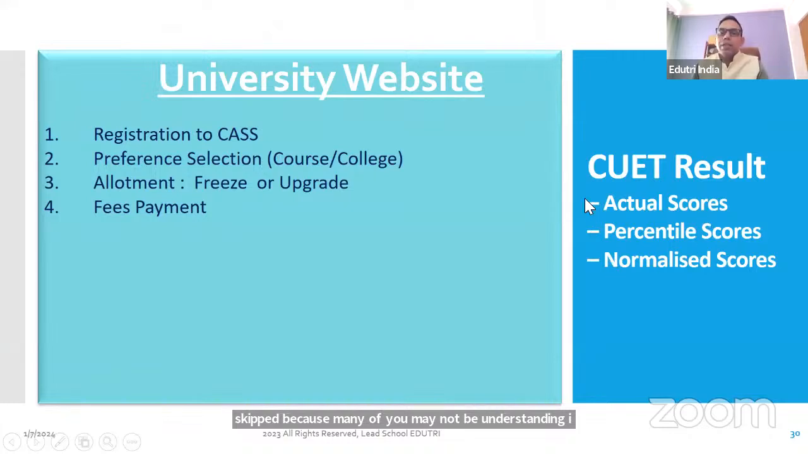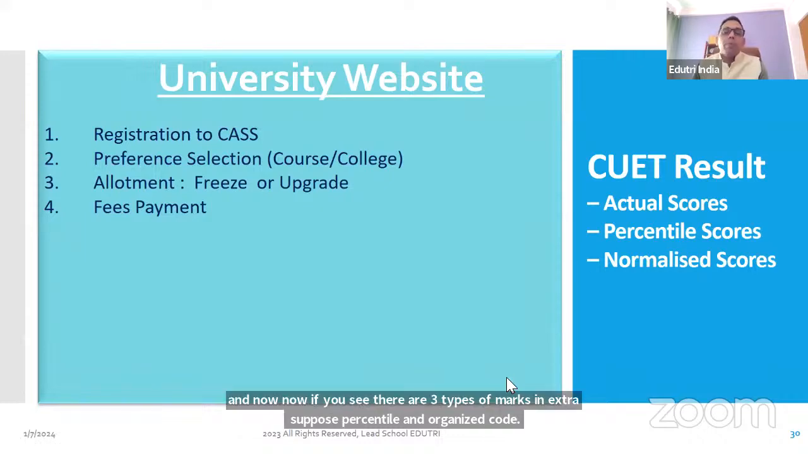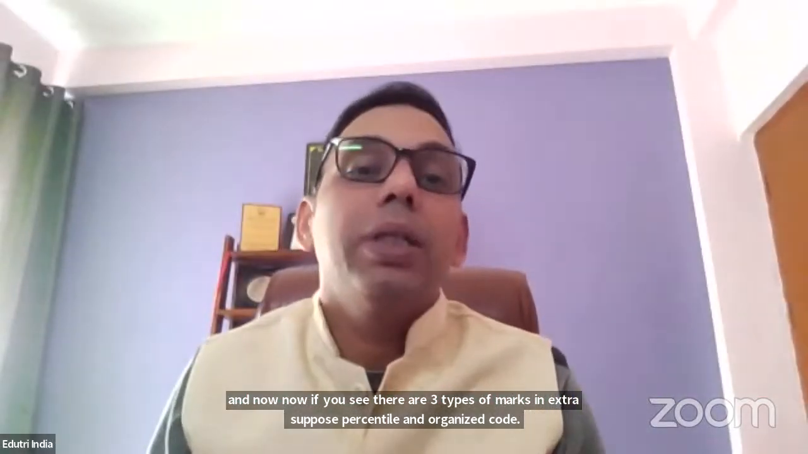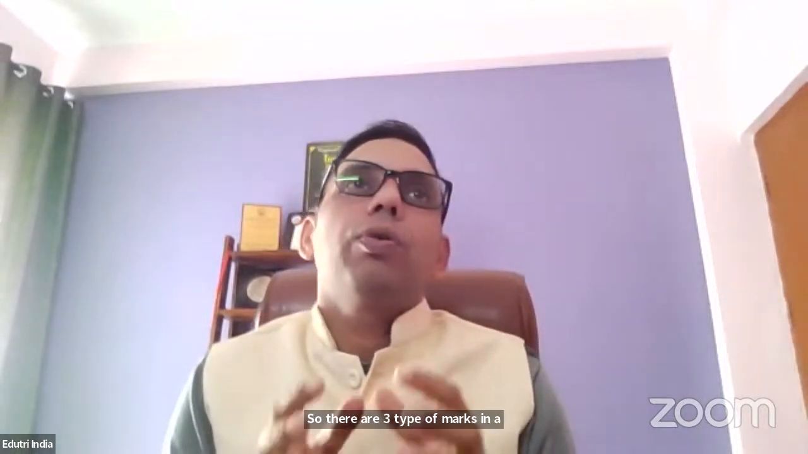Now, there are three types of marks in CUET: actual scores, percentile and normalized scores. One is the actual score. Suppose out of 40 questions you have done 30, and I'm assuming all 30 are correct. 30 into 5, you get 150 marks.